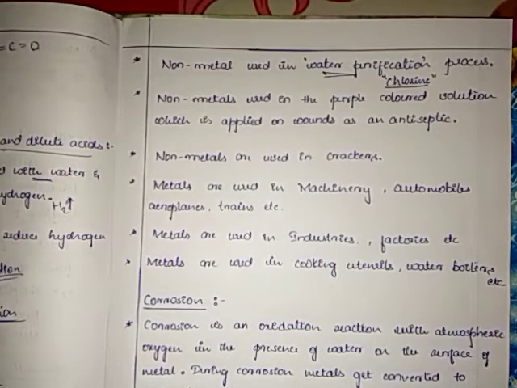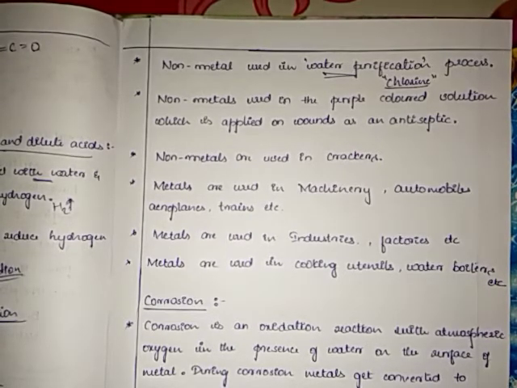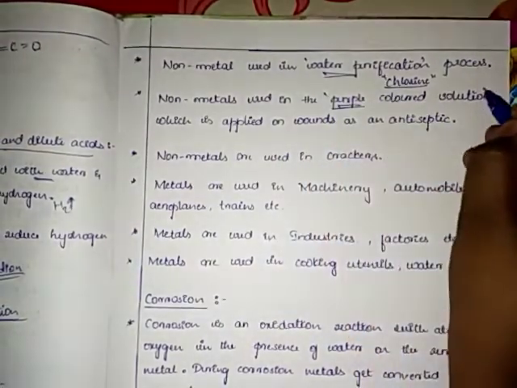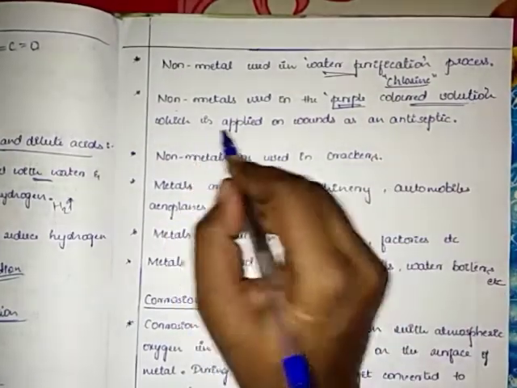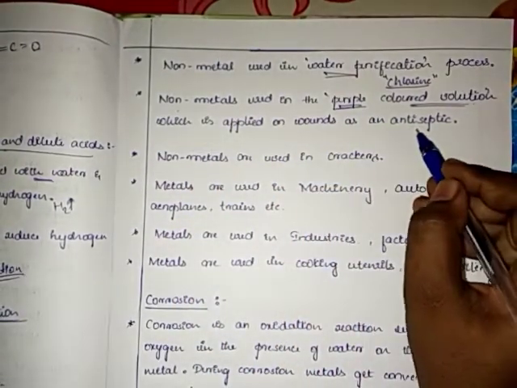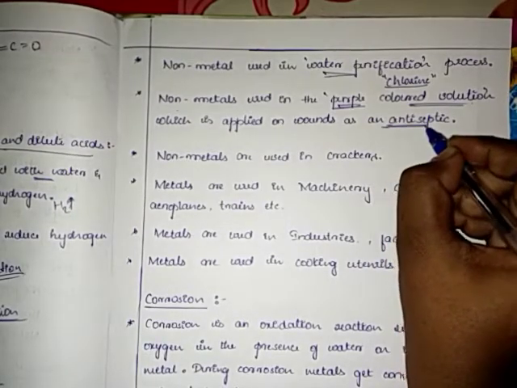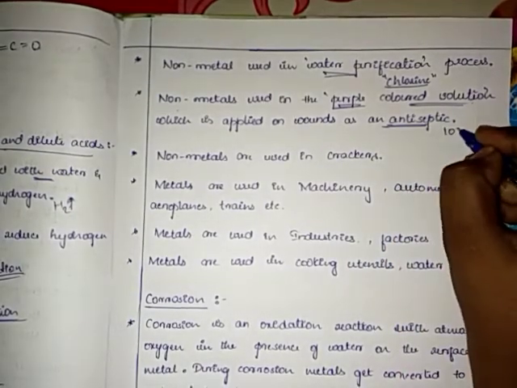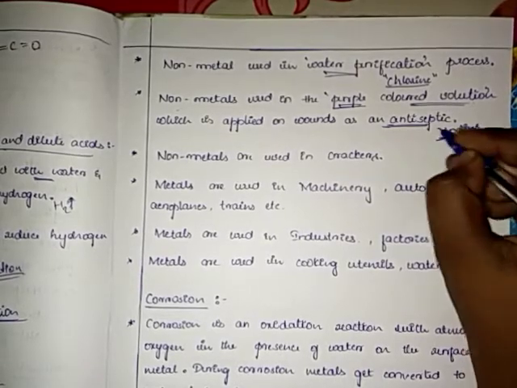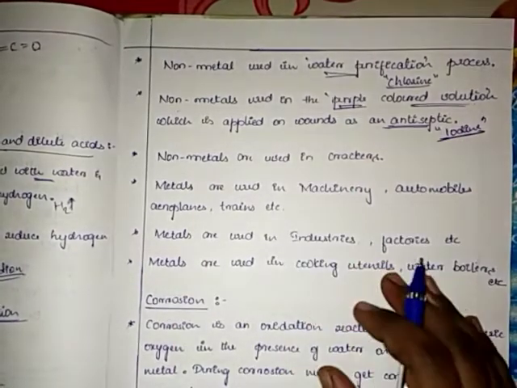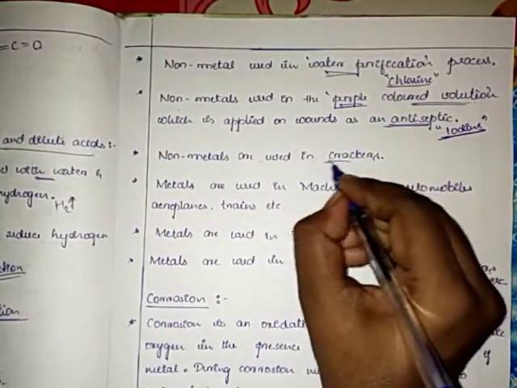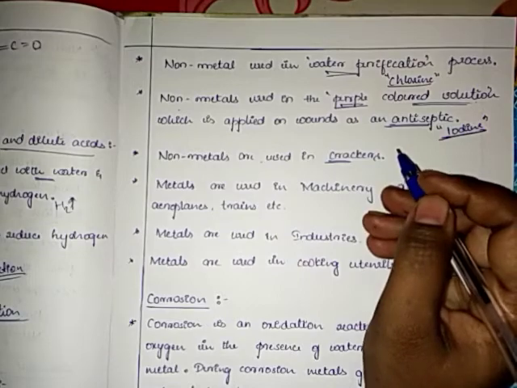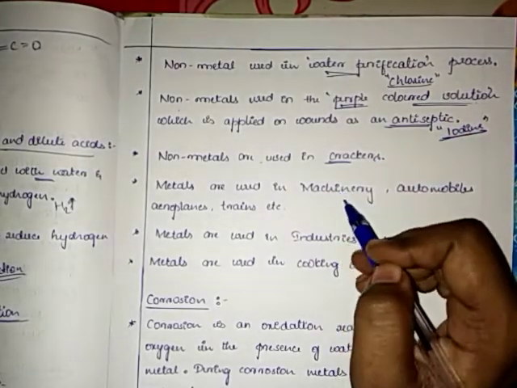Okay, so the last point of non-metals, that is non-metal used in purple colored solution. Purple colored solution, children, which is applied on wounds as an antiseptic. A non-metal used as antiseptic, that is iodine, which is purple or bluish in color. Got it? So these are the non-metal uses. So non-metals are used in crackers also. We use non-metals in crackers.